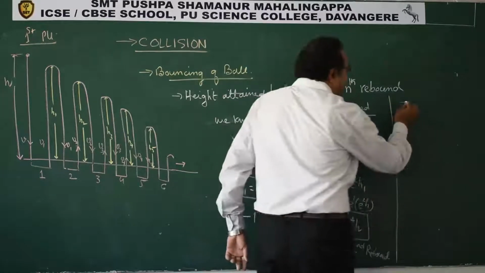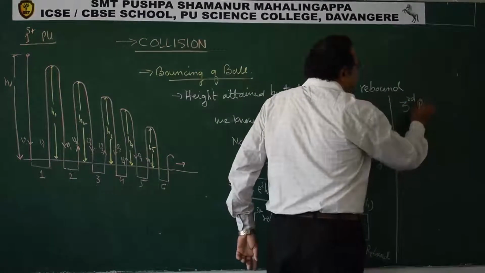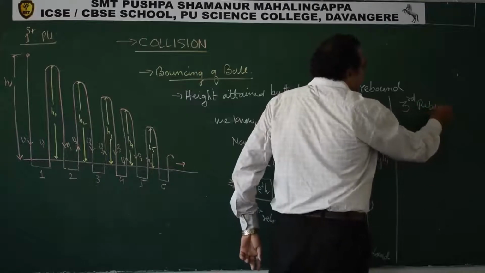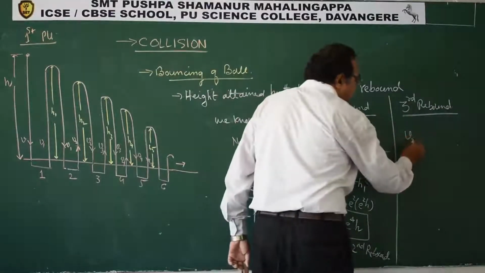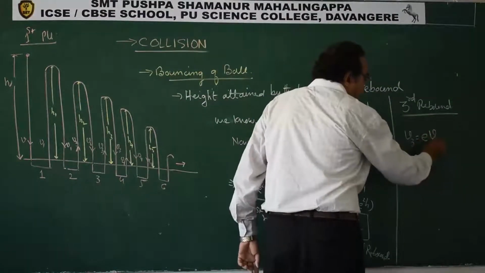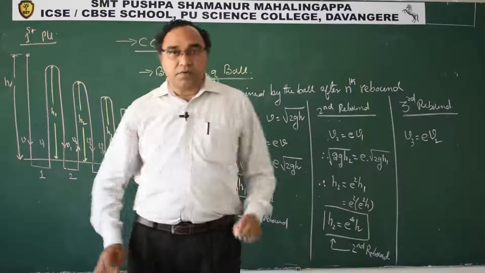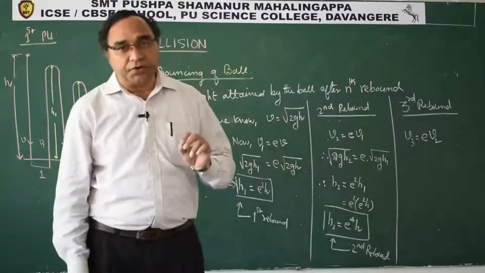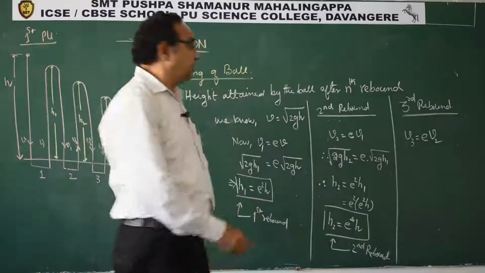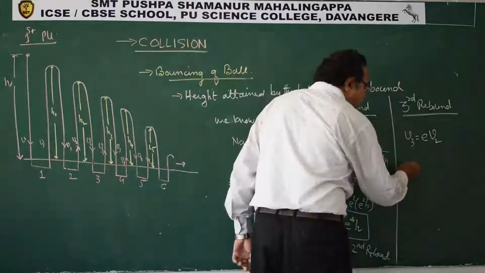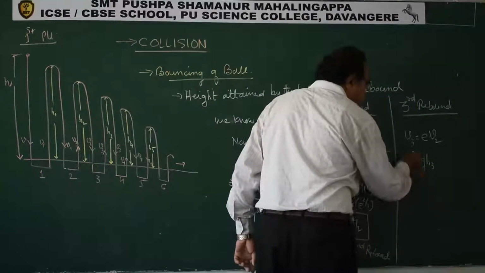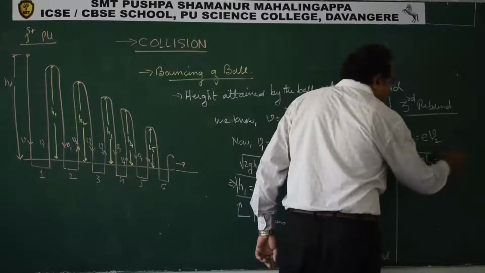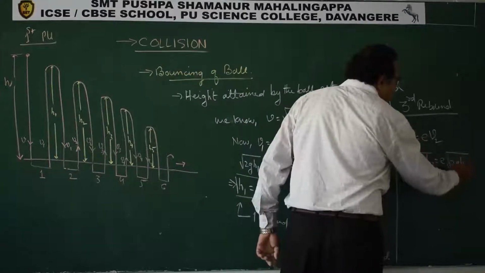Now if I take third rebound, then V3 is e times V2. We know the meaning of coefficient of restitution. From that I am writing this equation. So V3, root of 2gh3, is e times root of 2gh2.